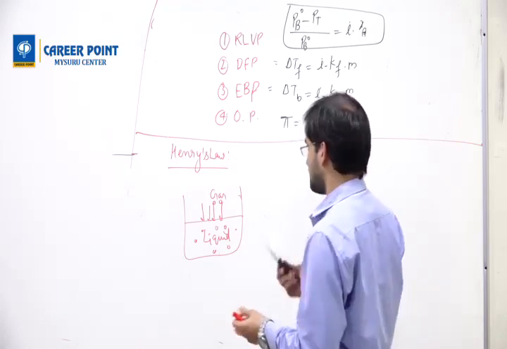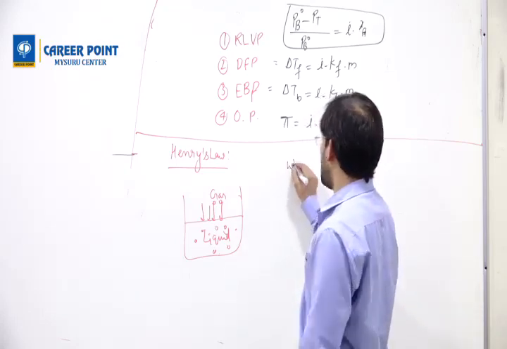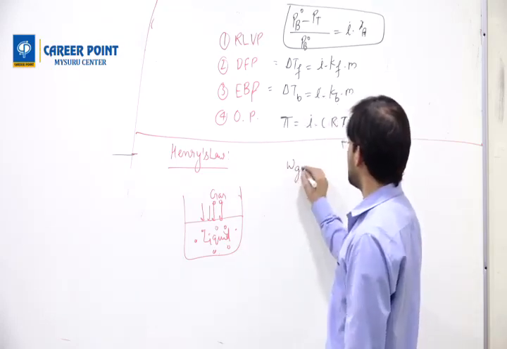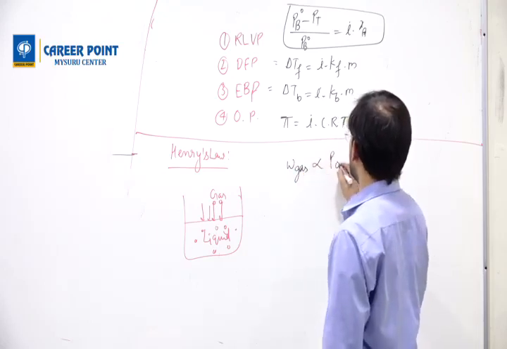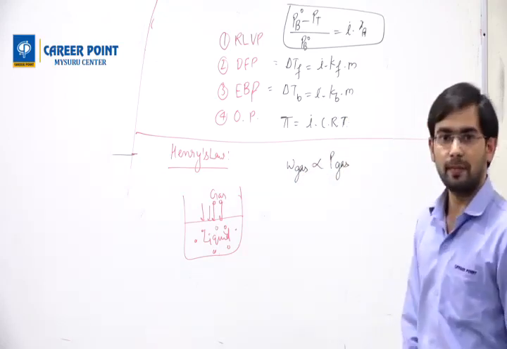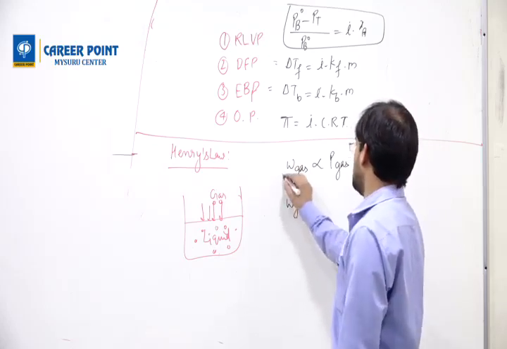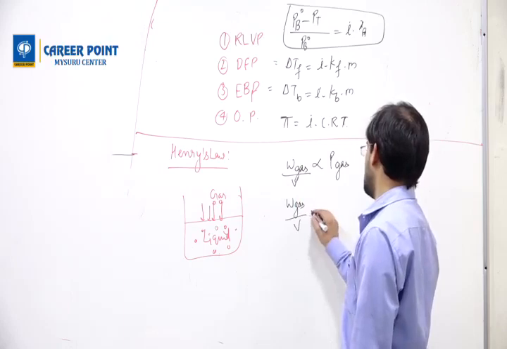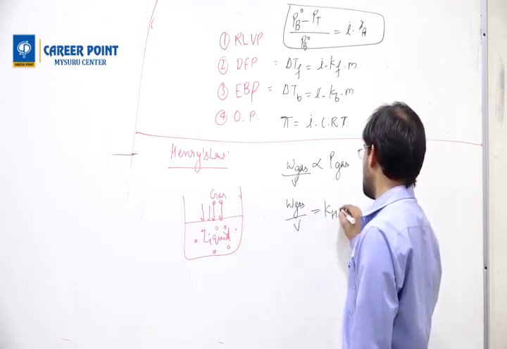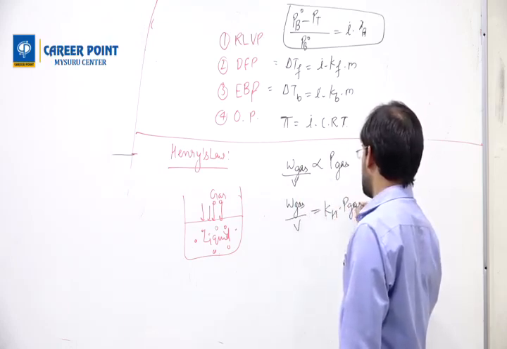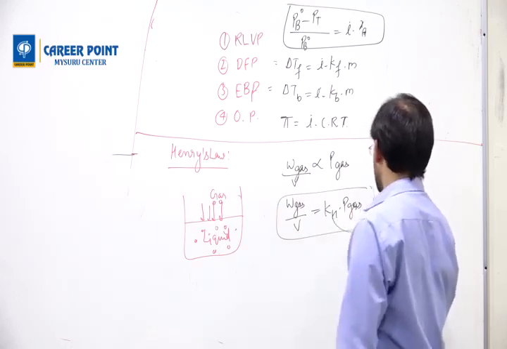So what Henry's law says is that the mass of gas dissolved is directly proportional to the pressure of gas applied. So we can write W of gas per unit volume, which we generally say by V. We remove the proportionality sign and say KH dot P gas. This is Henry's constant.